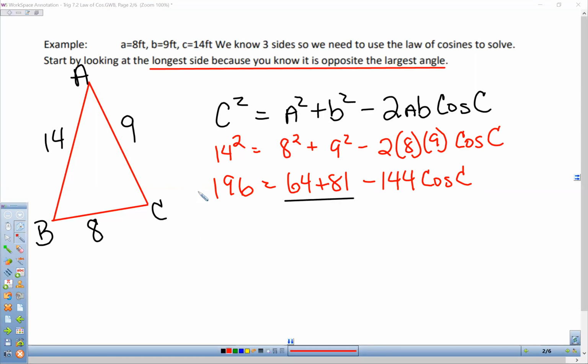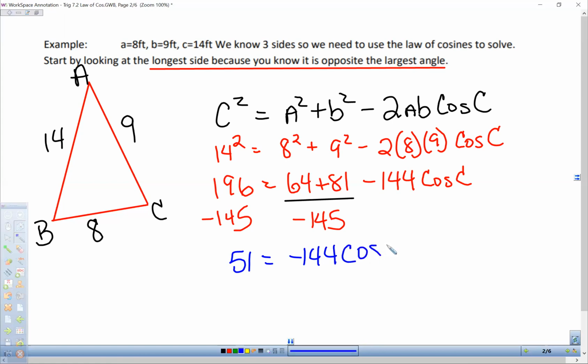And if we do that, then that actually adds up to 145. So we're going to subtract 145 on this side. We're going to subtract 145 on this side. So we end up with, let's see, 51 equals negative 144 cosine C.